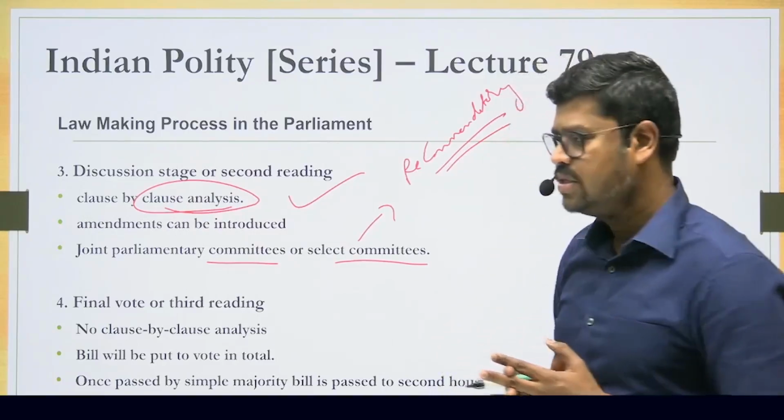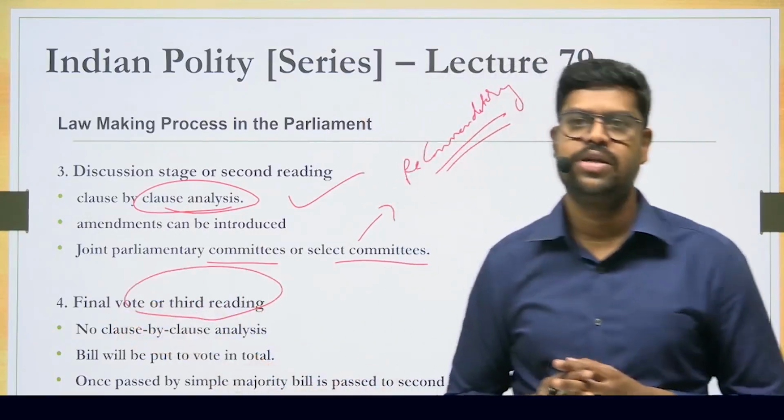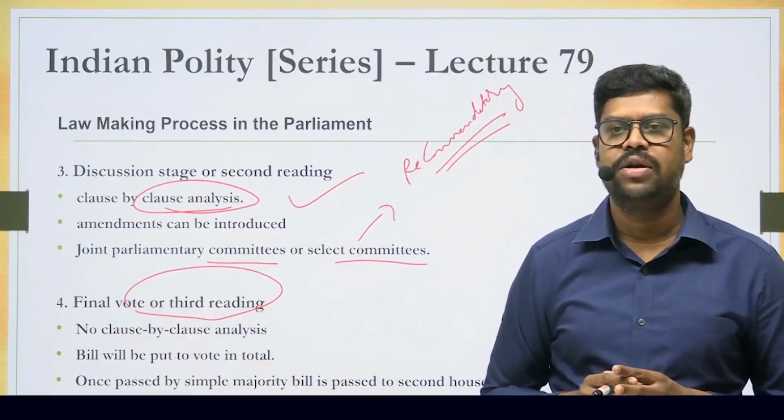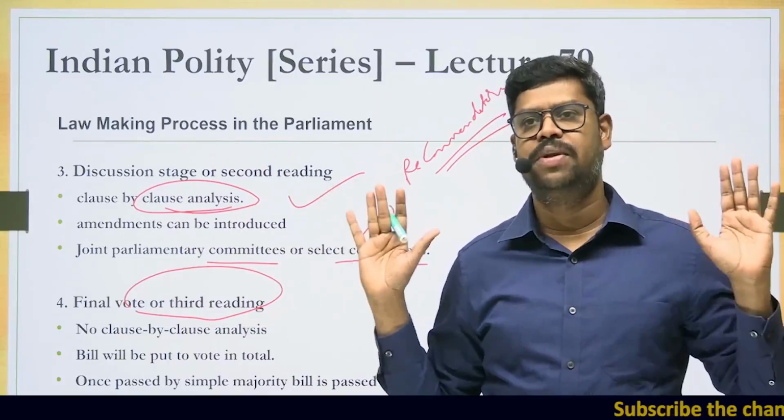After all these things are done, the bill comes to the next stage, which is called the final vote or the third reading stage. What happens in the final vote or the third reading stage? This is a stage where there will be no more changes in the bill.